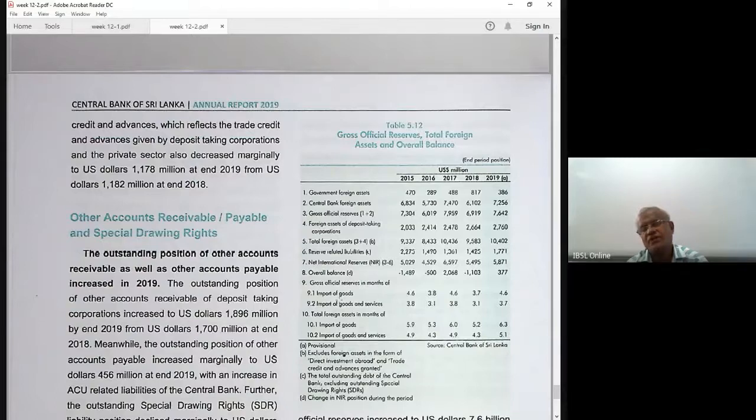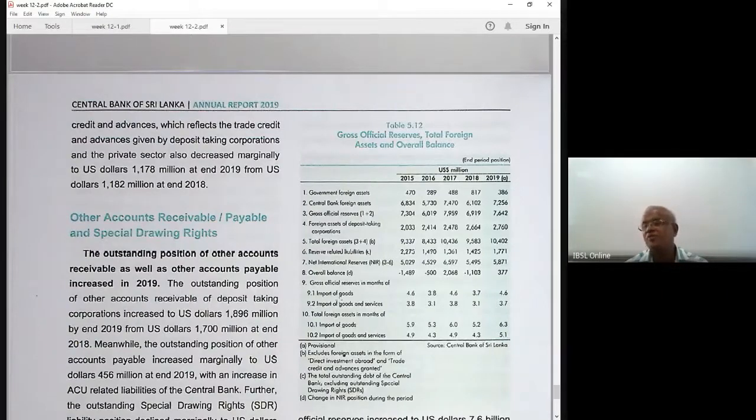there are various ways to indicate the reserves. For example, let's say total reserves are 2000. As at December 31st, Sri Lanka's reserves are $2,000 million. Then let's assume our total import for the particular year is 20 million. 2,000 million, 20 million, let's say 200 million. 2,000 is the total foreign asset. 200 is the value of this.